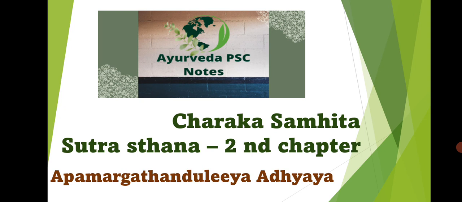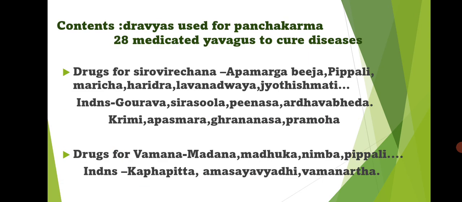This session deals with Charaka Samhita Sutra Sthana, second chapter, that is Apamargathanduleeya adhyaya. The contents of this chapter are the dravyas used for Panchakarma and the 28 medicated yavagus to cure diseases.